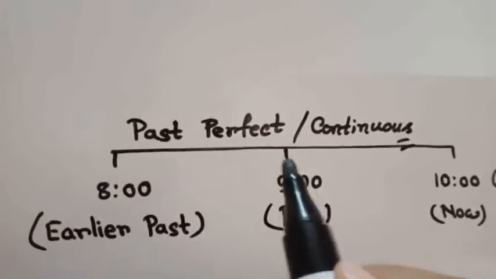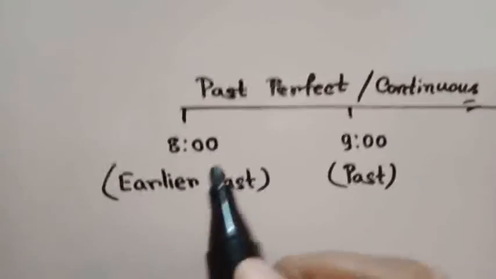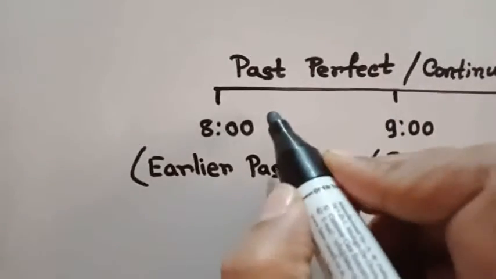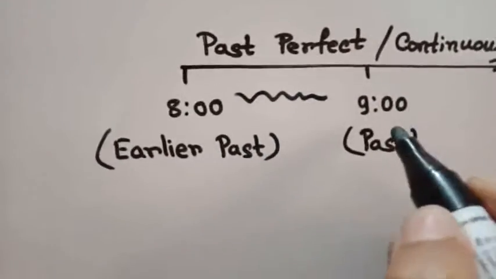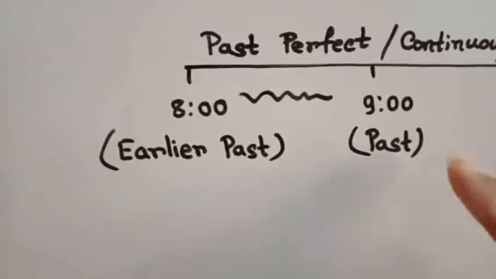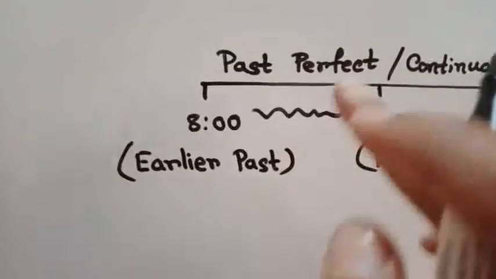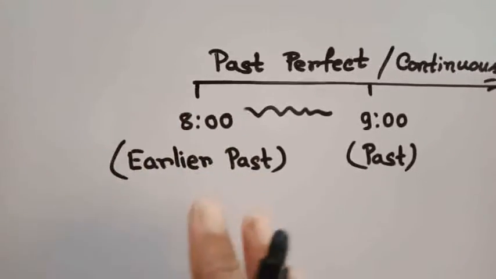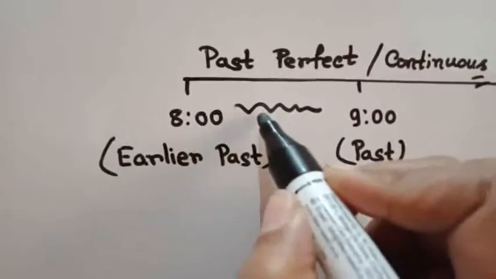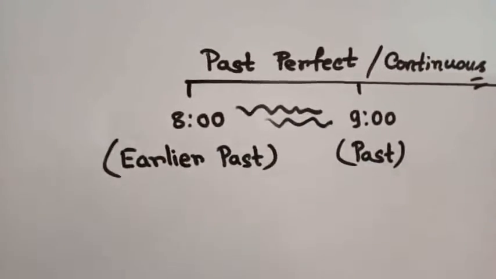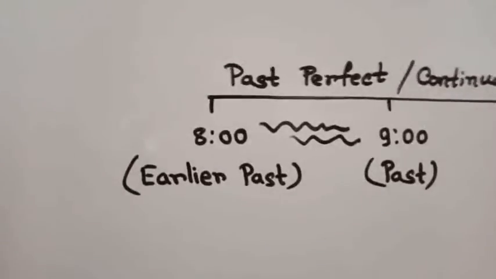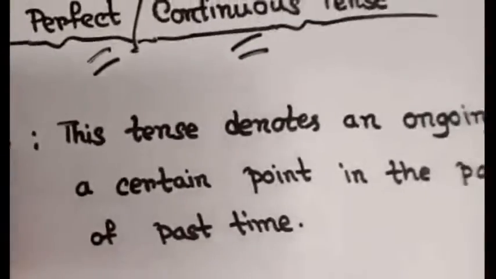So past perfect continuous tense refers to such an earlier past action which had been continuing to another point of past time, okay? Or past perfect continuous tense refers to an earlier past action which had been continuing until another past action happened. Clear?